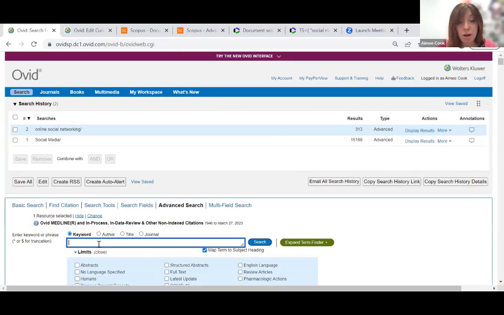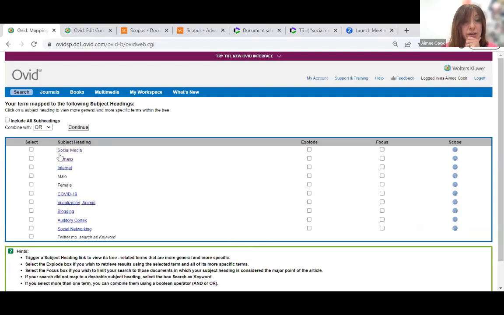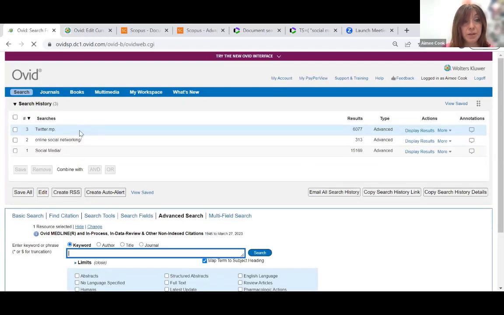I'm also going to try specific platforms as well, because they might be a way of describing the topic in a particular article. So let's try Twitter. In this case, you can see that there isn't an indexed term for Twitter, but it does give us the chance to add it as a keyword. The MP in this instance stands for multi-purpose. So it's just going to treat the word Twitter as a keyword, just as you would on Google, and it'll search the title of the article, the indexed keywords, and the abstract. So we're going to go ahead and add that as a keyword.